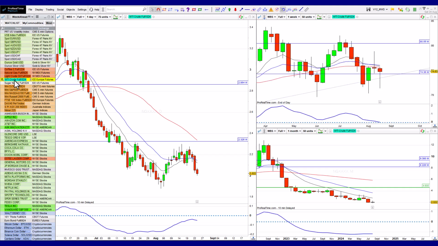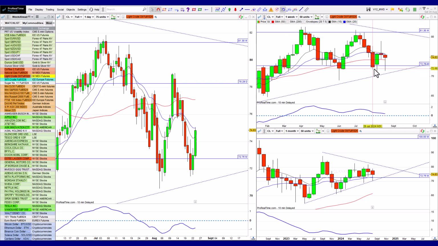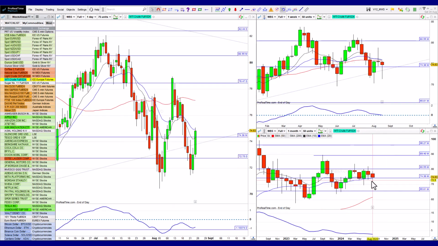Let's have a look at light crude. Still stuck within this little range. Nothing yet. There's lots of talk about the expectation that this will head lower as a possibility, but that's anecdotal, and it's leaning on fundamentals, not technicals. Just mentioning that here. West Texas, same thing. No real difference here. Stuck in a relatively tight range, and we'll have to see how that ultimately plays out.